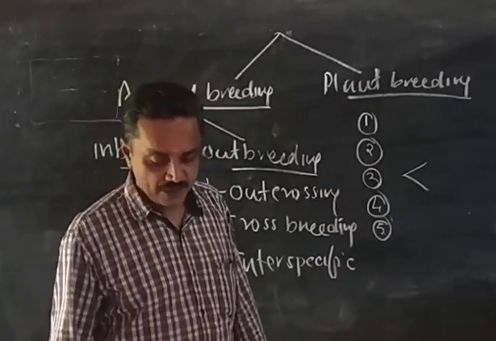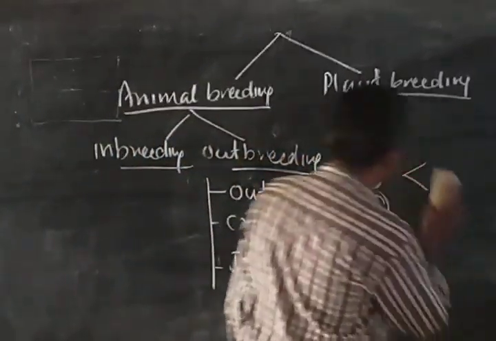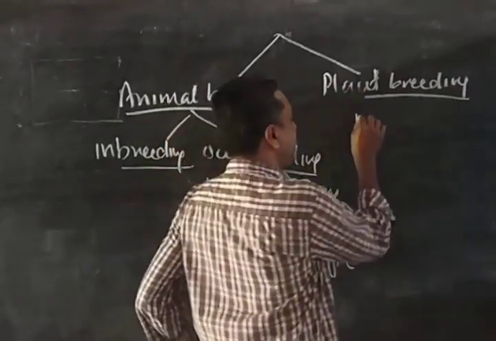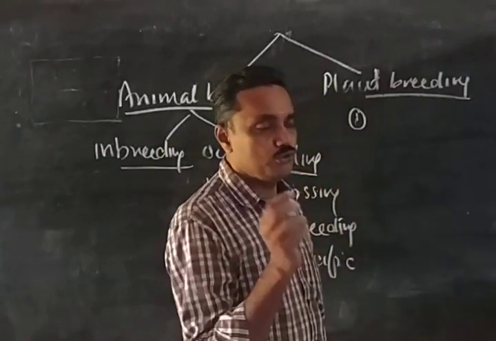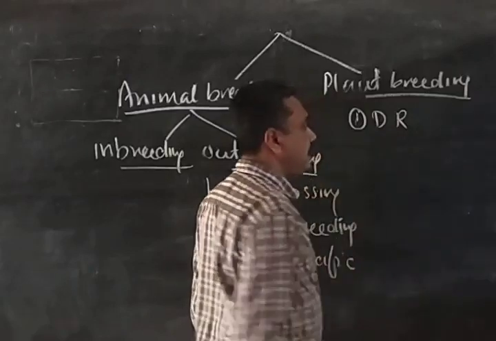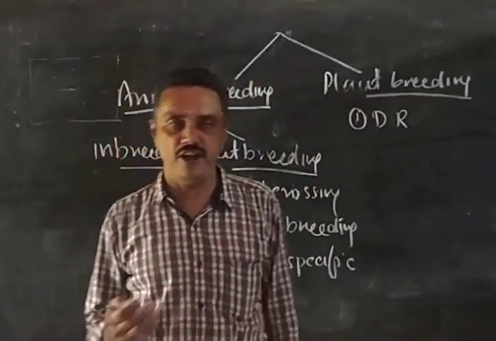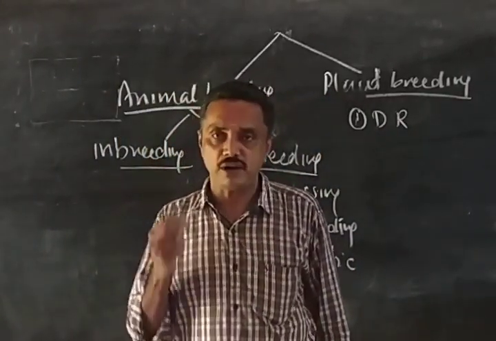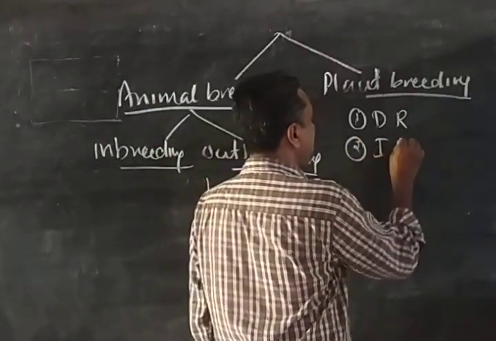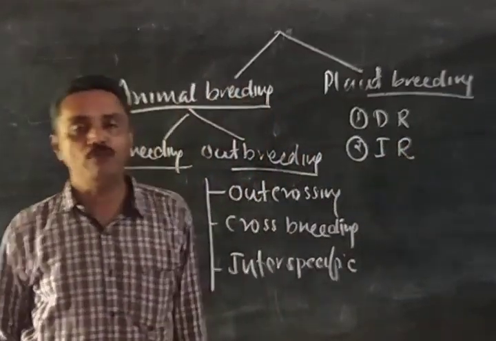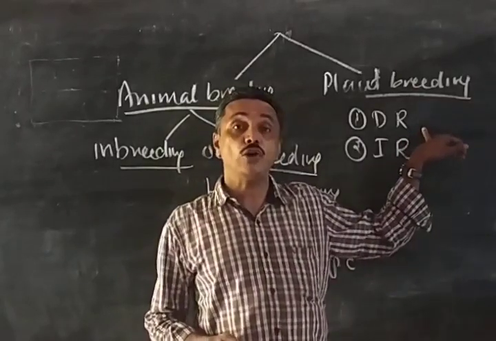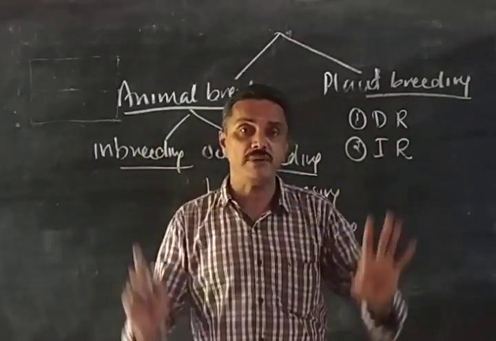5 points are there. Then plant breeding. For what purpose are we using plant breeding? First of all, we use plant breeding for production of disease-resistant varieties. We are producing disease-resistant varieties in India for avoiding the diseases. Then comes plant breeding for insect resistance. Insect resistance can be produced by the method of cross breeding. When we are developing disease-resistant varieties, we have a crossing method or maybe a mutation method.